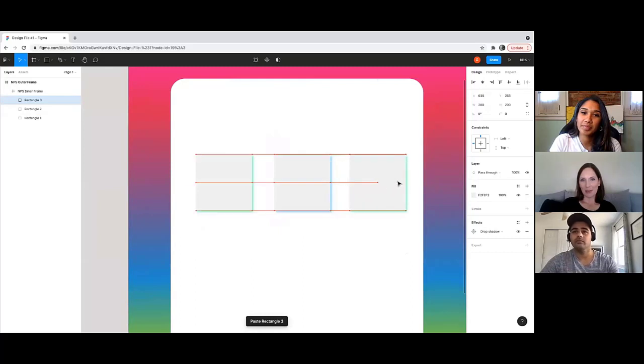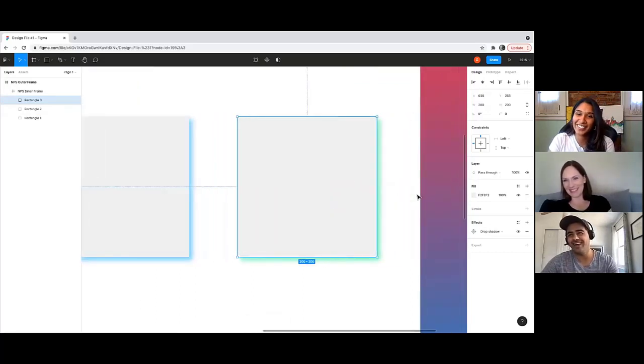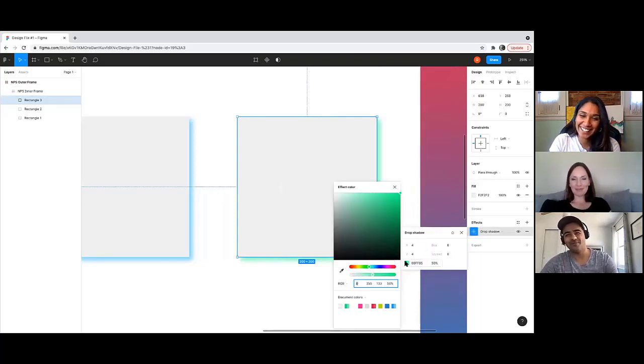You're making this look so easy. And then change the drop shadow effect to red.